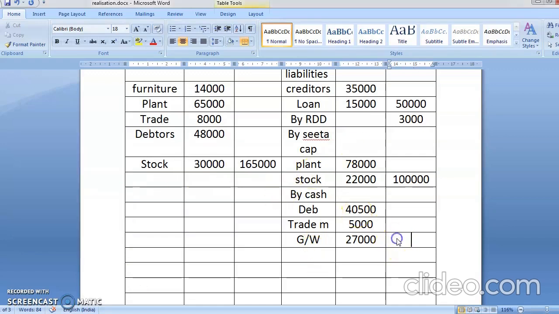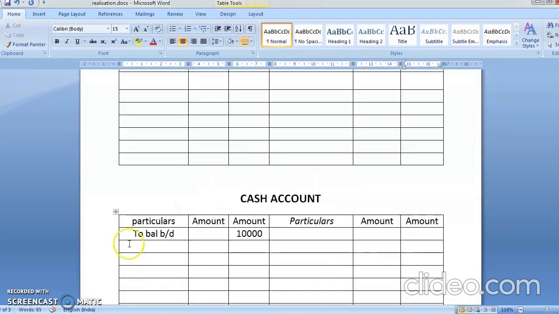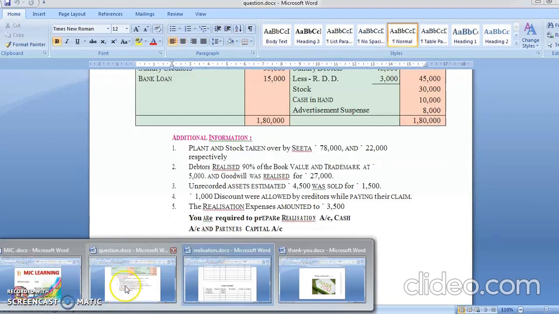Okay, so that comes here, 72,500. The first effect is over. The second effect comes in the cash account. Money comes in, so it will be here to realization account. How much is the money coming in? 72,500. Okay, chalo, next adjustment.